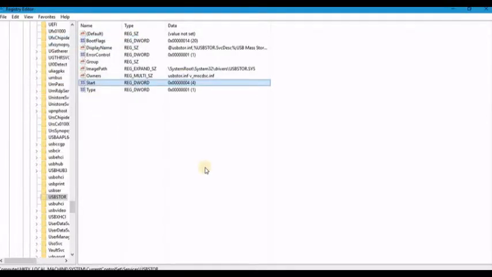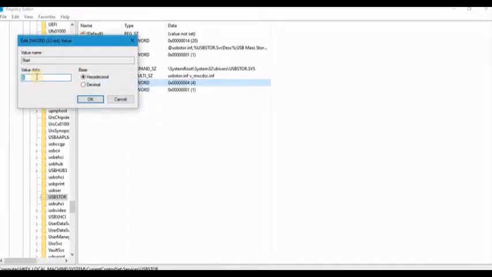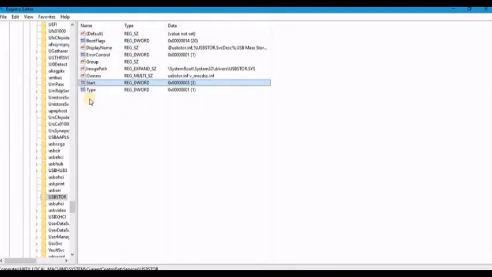Now you can see your USB port is disabled and no one else can access your data from your PC, or copy your information. And again, if you want to enable your USB port, it's the same process. Right click on Start, modify, and change it to 3. Click OK. Now your USB port is enabled and in working condition.